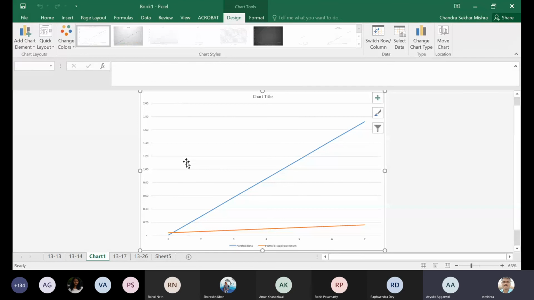The straight line. Actually, what happened? I plotted both of them, or what? You plotted beta and portfolio expected return. Actually, one of them should be there only. Portfolio beta should not have been in there. Okay, I made a mistake. This is not required actually.